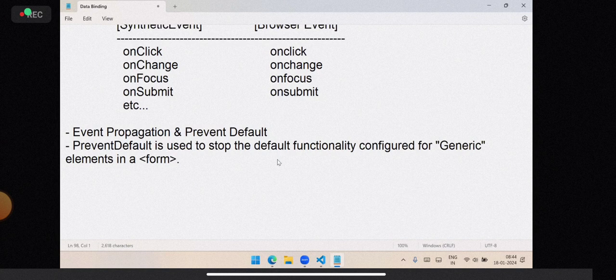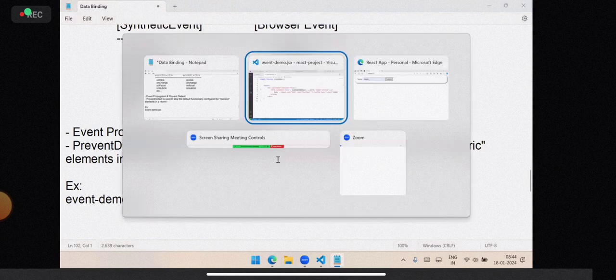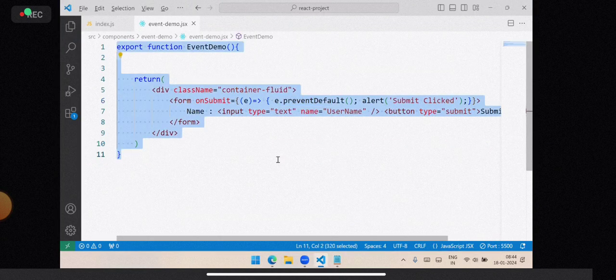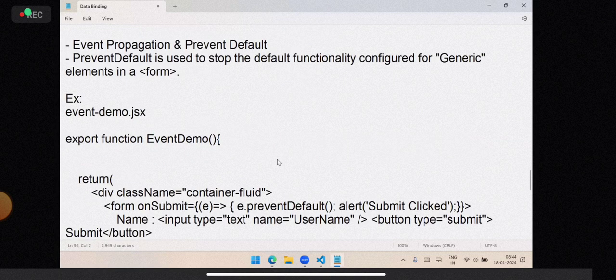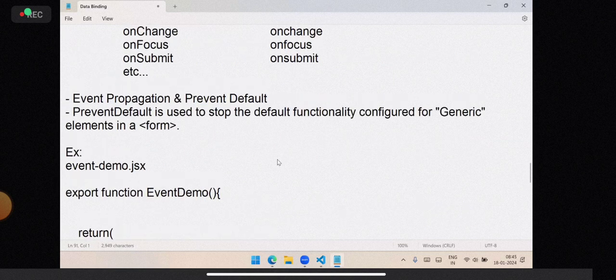So that is preventDefault. I will give an example here, EventDemo.jsx. This is an example of how you prevent default.